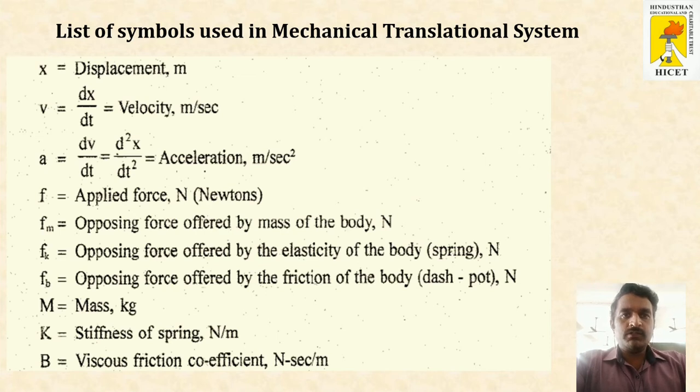F is the applied force in Newton, Fm is the opposing force offered by the mass in Newton, Fk is the opposing force offered by the spring in Newton, Fb is the opposing force offered by the dashpot in Newton, M denotes mass in kilogram, K is the stiffness of spring in Newton per meter, and B is the viscous friction coefficient in Newton second per meter.